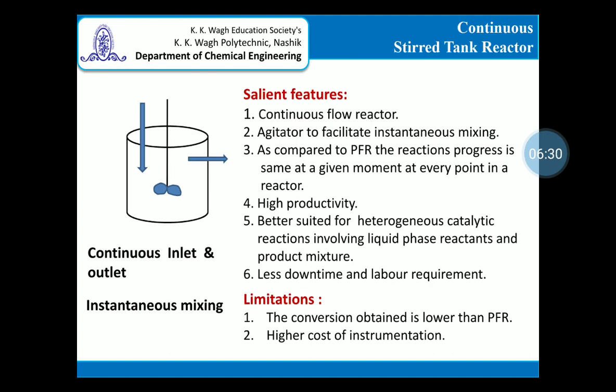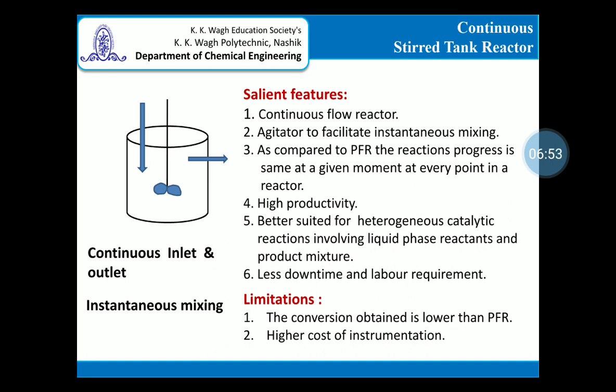The other reactor is the continuous stirred tank reactor. As the name itself indicates, it's a reactor with the necessary arrangement for agitation. Now this agitation is also provided to a batch reactor, so in that case I may call a batch reactor a stirred tank reactor.